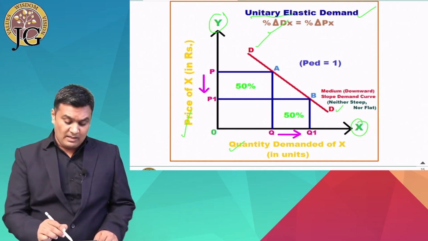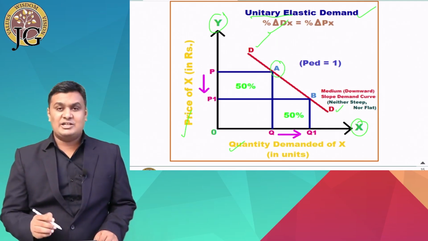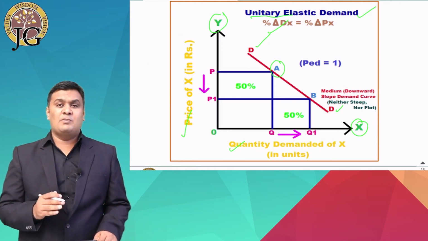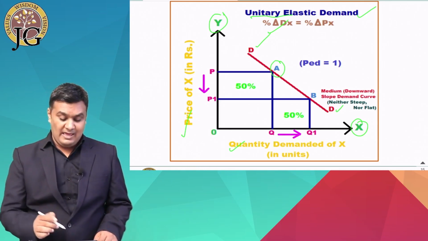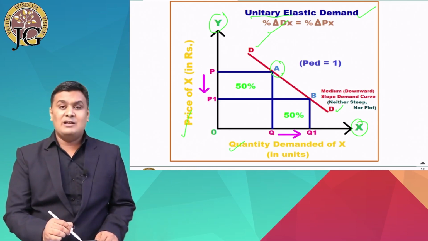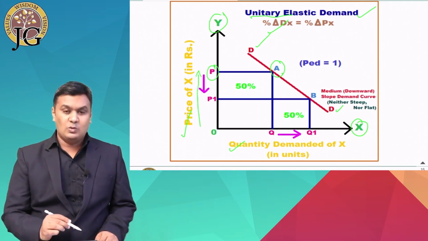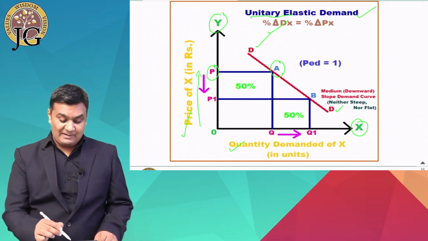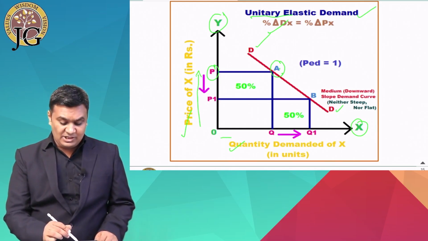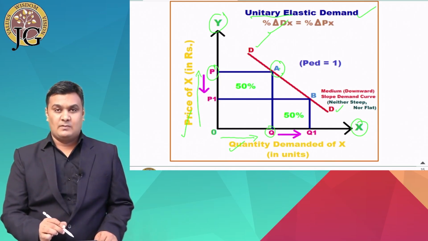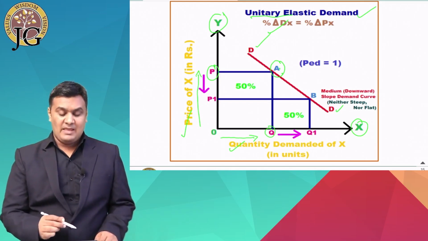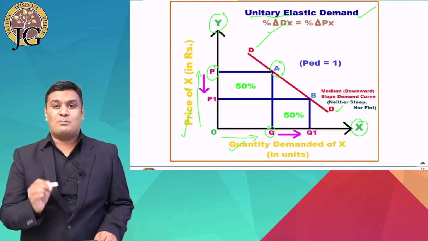Now again, at the initial point A, which shows the initial price and quantity combination, what will be our price? Our price is from O to P. And at point A, our initial quantity demanded is from O to Q.